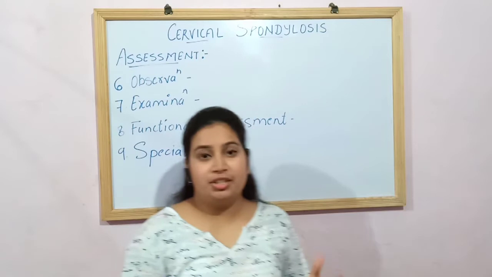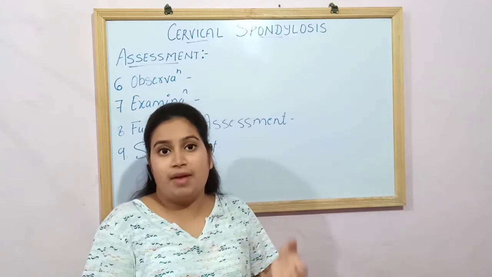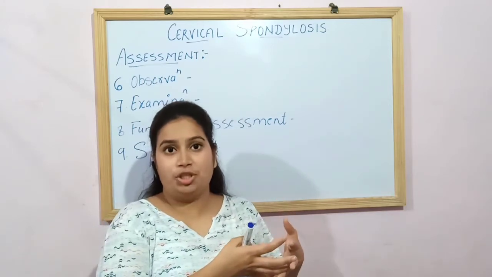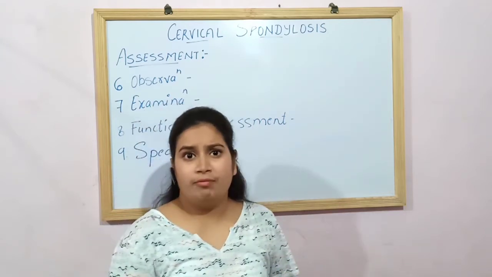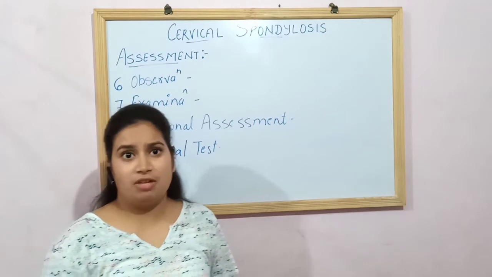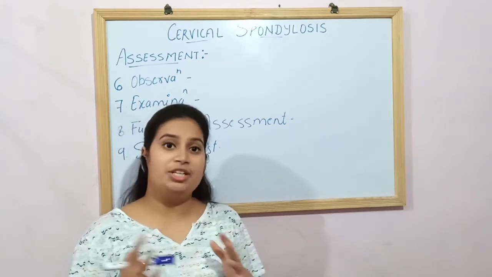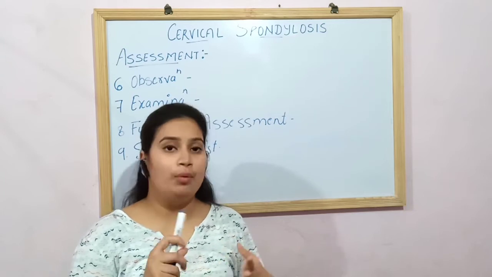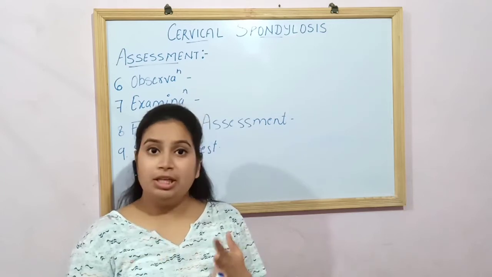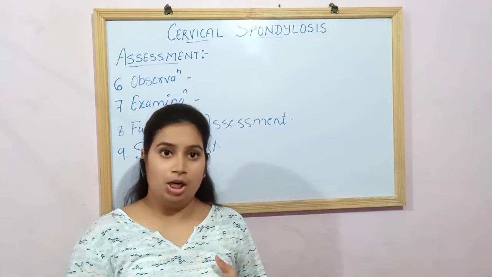One is the distraction test. The therapist tries to distract the neck of the patient, and if the patient starts having pain, it is positive. These are some tests, and more tests are the ULTT, the upper limb tension test: ULTT 1, ULTT 2, ULTT 3 and ULTT 4. These are the median nerve test, radial nerve test and ulnar nerve test.